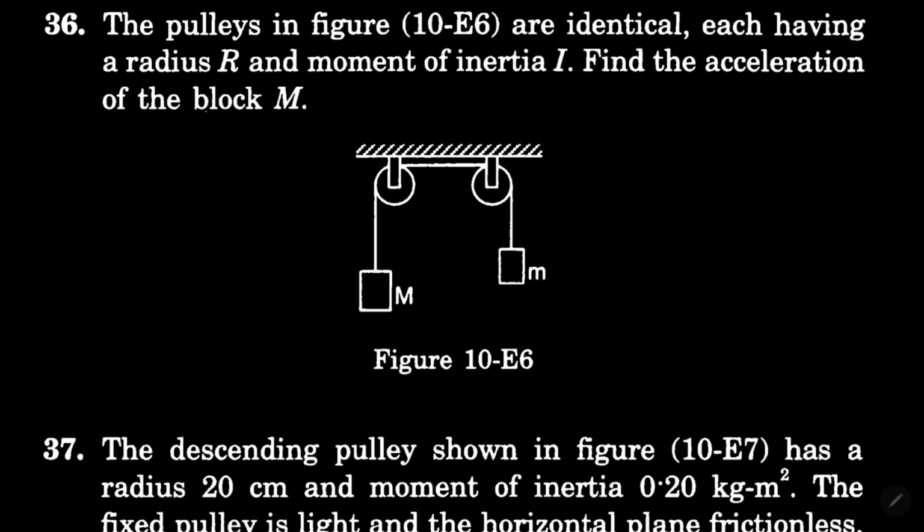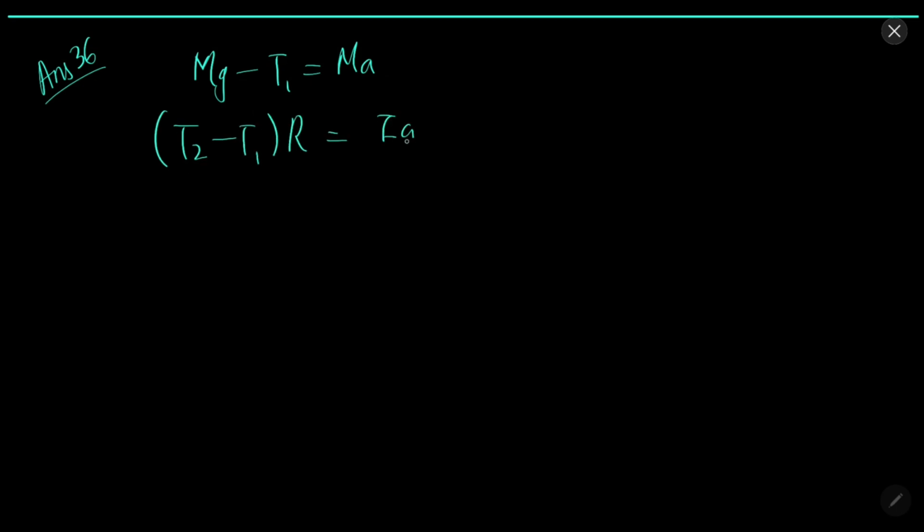In question 36, this pulley is given. We need to find the acceleration of the block, capital M. So this is solution 36. So according to the question, mg minus T1 equal to ma, (T2 minus T1) into r equal to I a over r.